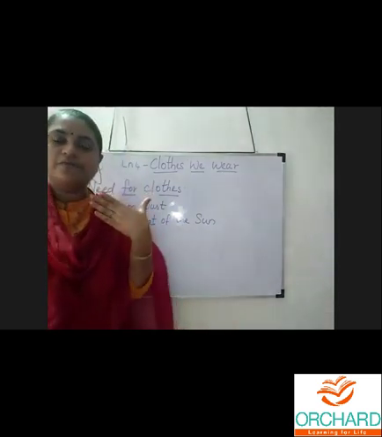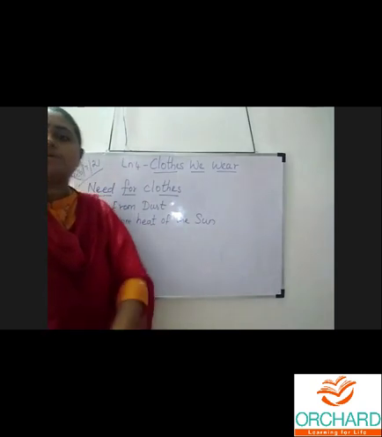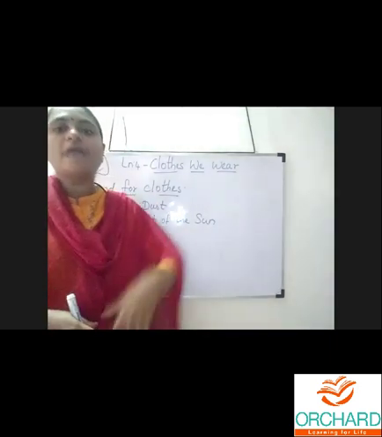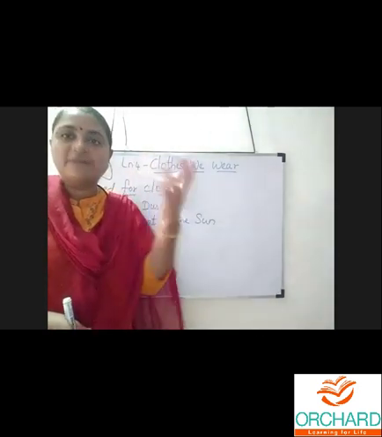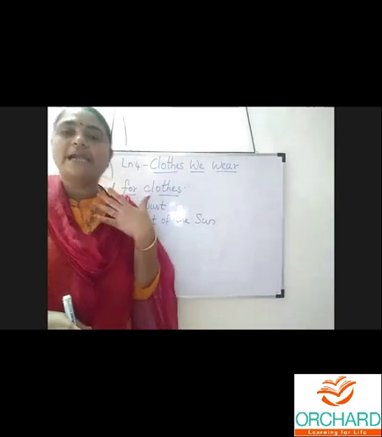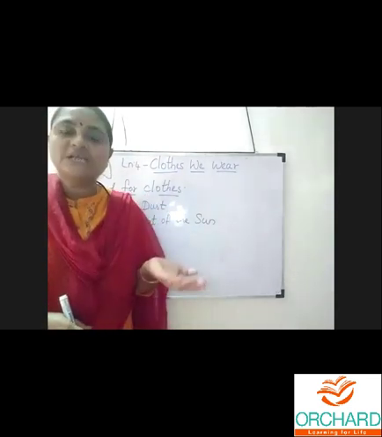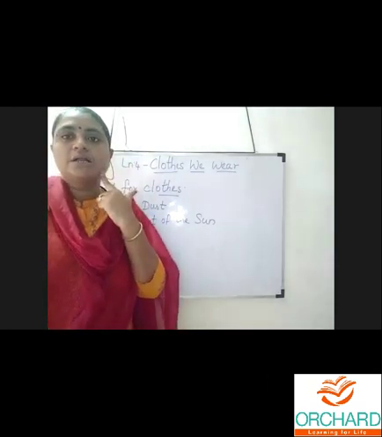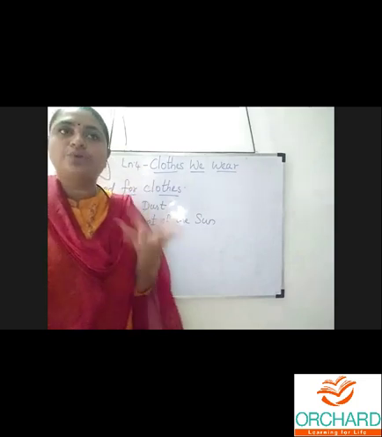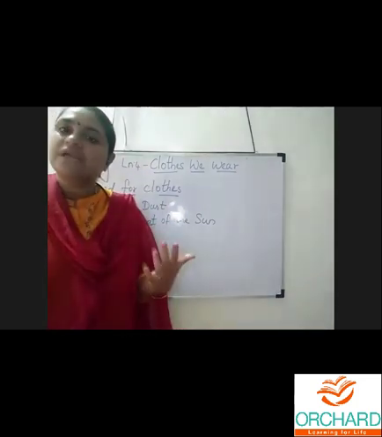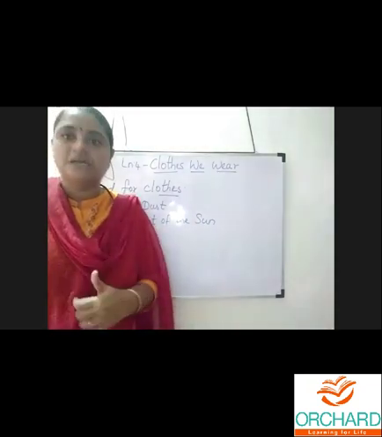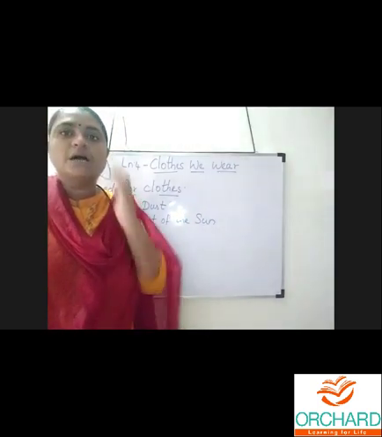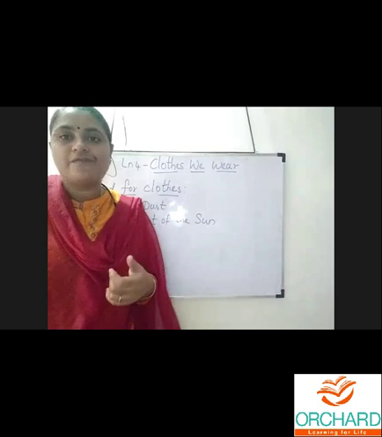We cover our face, our hands, with hand gloves or full sleeves. All sorts of things we wear when we go outside because the power of the sun's heat may tan our skin. Tanned means changing our skin into black. Or some may get patches on their skin. Some become pinkish if they are too white. All sorts of things may happen because of the sun, which is called sun allergy. To avoid that, some people wear sunscreen, that cream-like thing which helps to protect their skin from the heat of the sun.